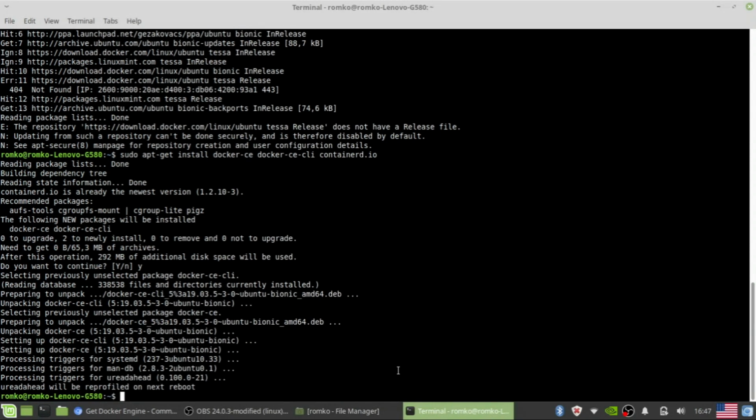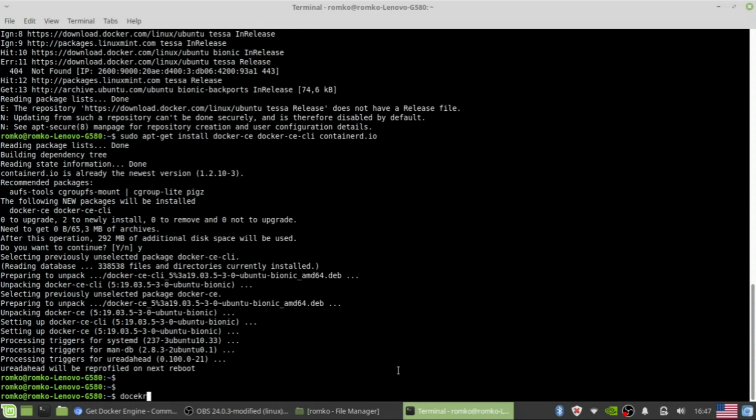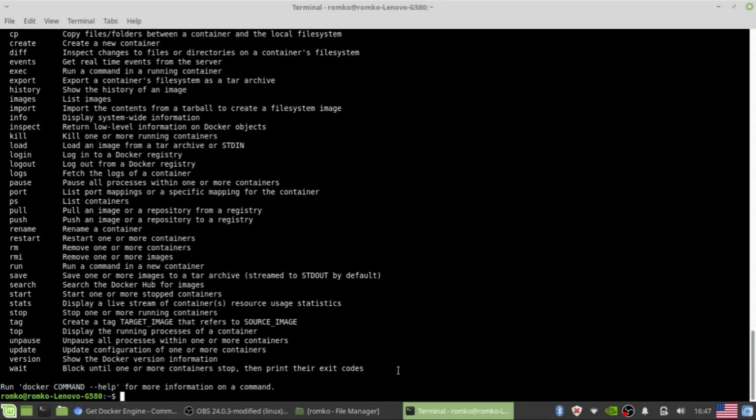Long process. Okay. Yes, now I have Docker installed. The best way is to log out and start your system again, but it's not necessary.